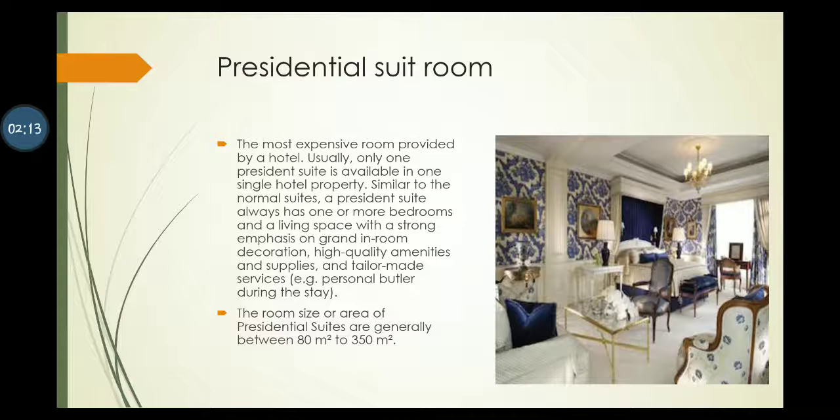Presidential suite room. The most expensive room provided by a hotel. Usually one presidential suite is available in a single hotel property. Similar to the normal suites, presidential suites always have one or more bedrooms and a living space with a strong emphasis on grand in-room decoration, high quality amenities and supplies, and tailor-made service. Example, a personal butler during the stay. The room size or area of presidential suites is generally between 80 square meters to 350 square meters.